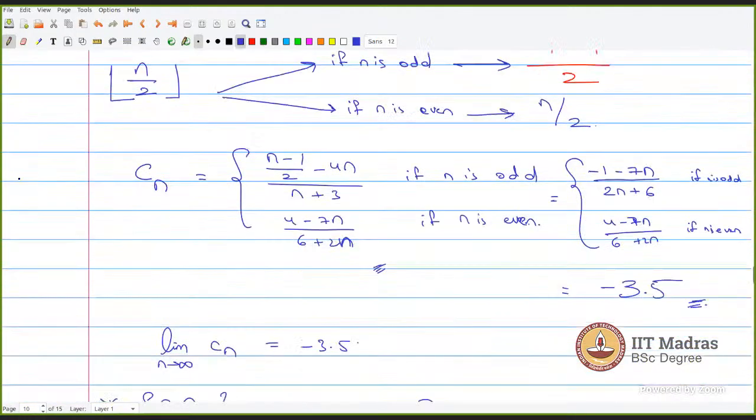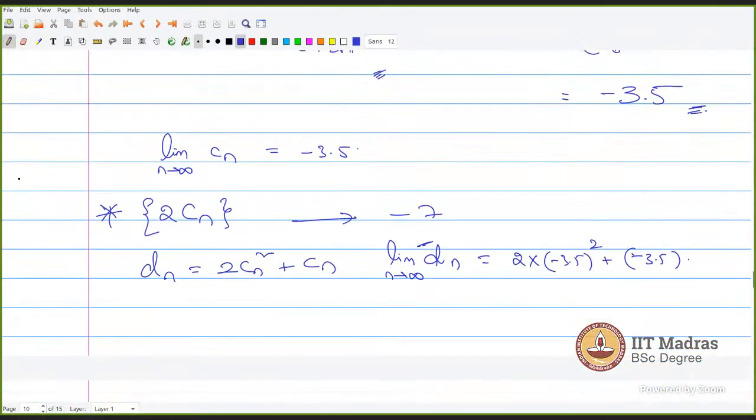Can you explain once again, sir, the last step, the 2Cn? Yes. If I want to find the limit of this new sequence Dn, you just substitute the limit value in place of Cn.